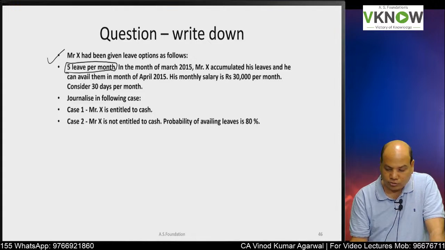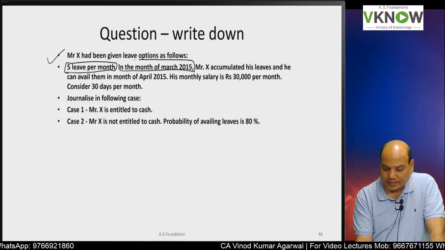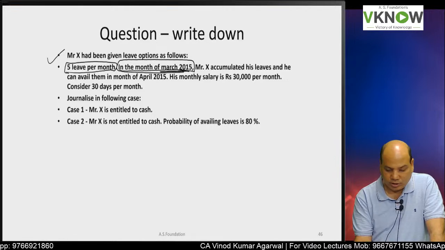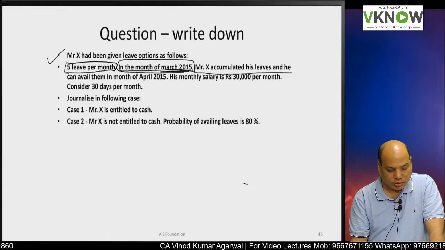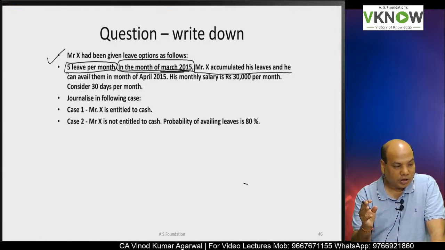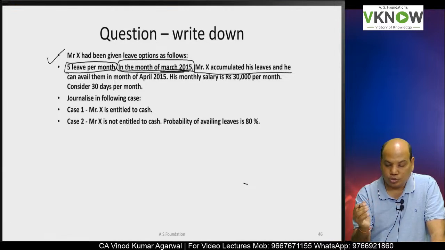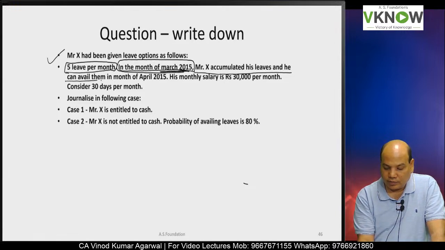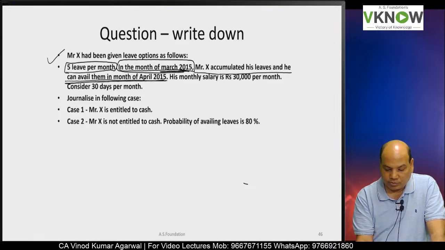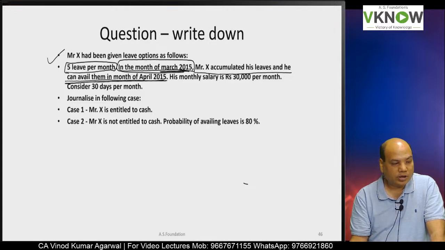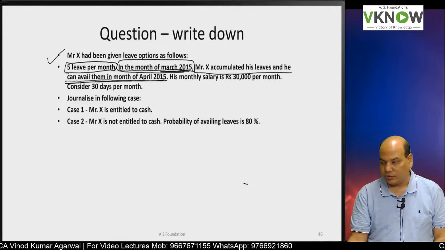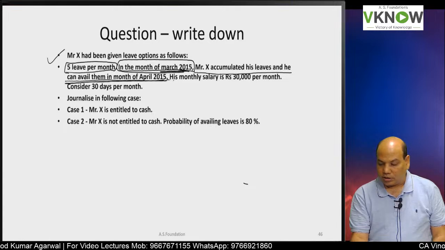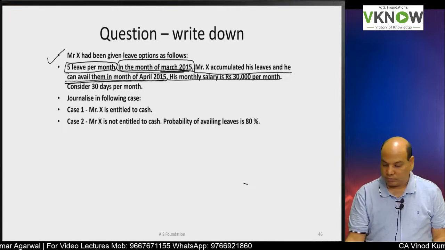In the month of March 2015, Mr. X accumulated his leave. That means he did not take any leave, so he has 5 days of unutilized leave, and he can avail them in the month of April 2015. He can carry forward the leave and utilize it in April 2015.